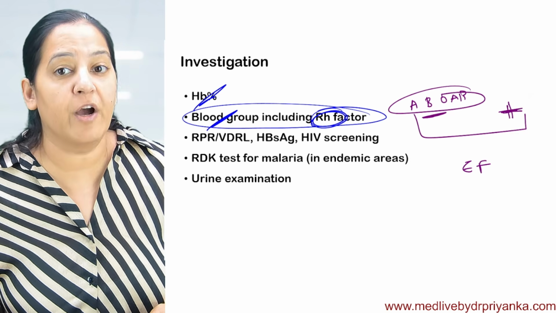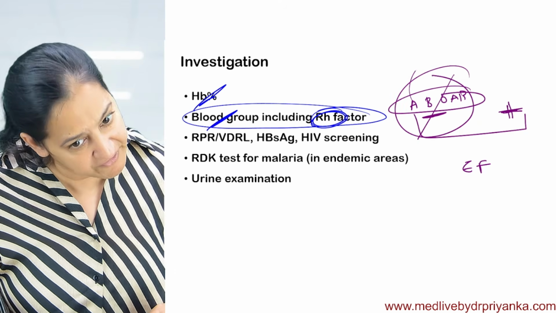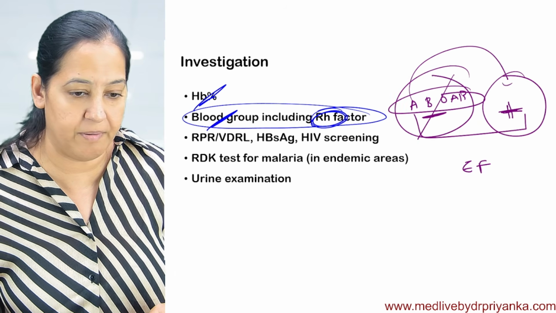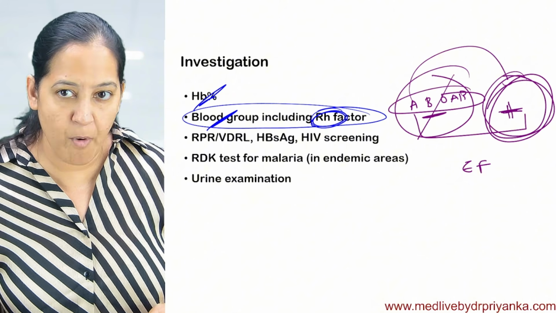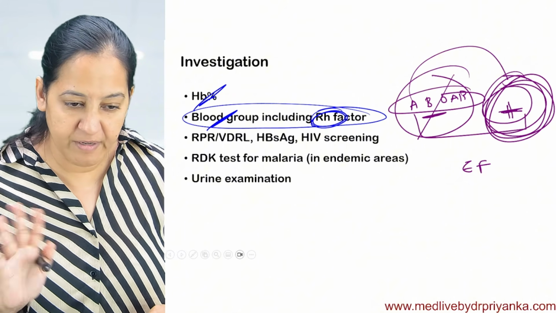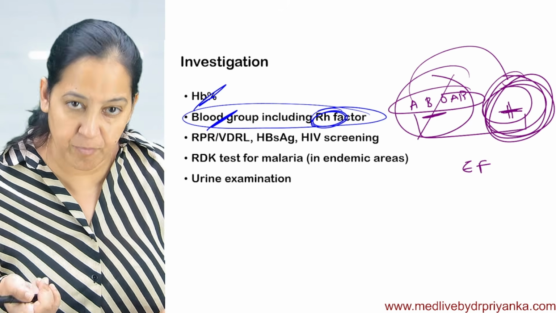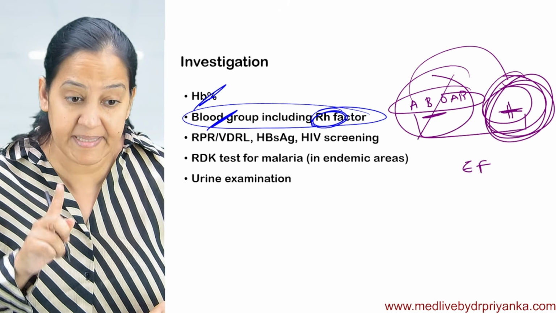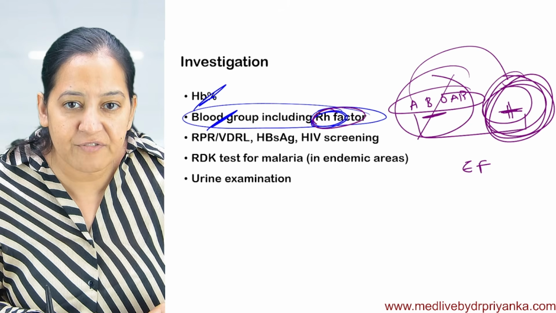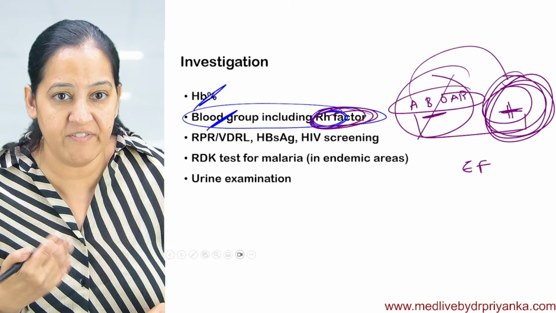So, blood group checking of the mother. If the mother is negative, only then will we call the father and do the blood grouping of the father. If the mother is positive for any blood group, we will not check the blood group of the father. We will check the father's blood group only if the mother's is negative. That's why the Rh factor is mentioned here. I hope you are getting the relevance of that.